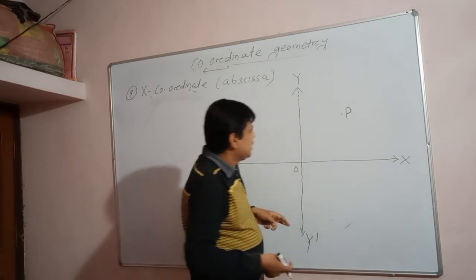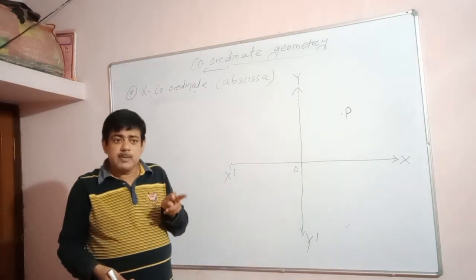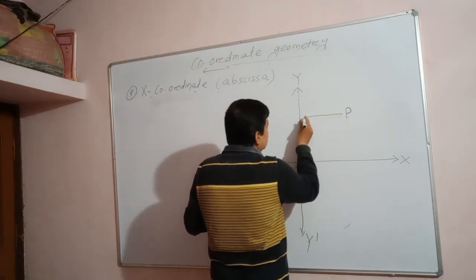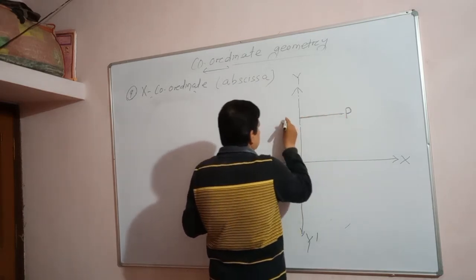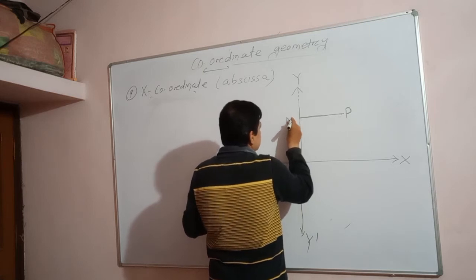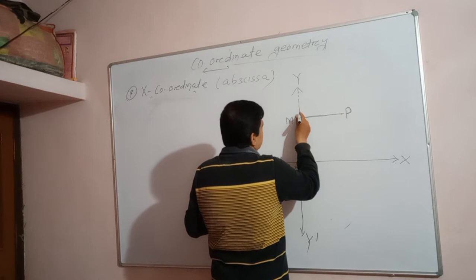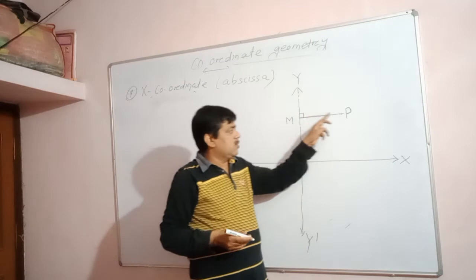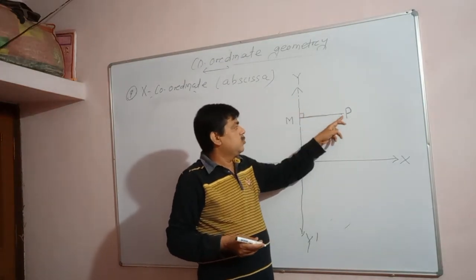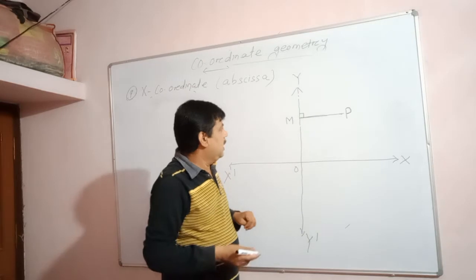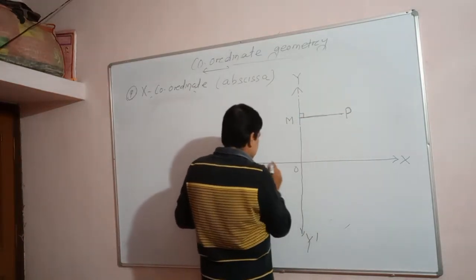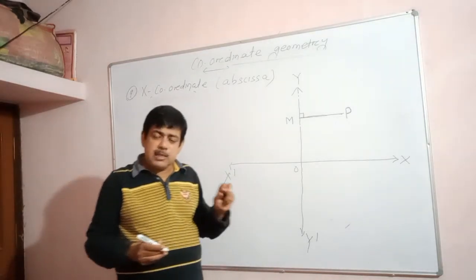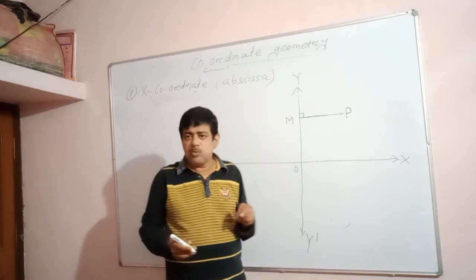So my question is, if I ask you what is the distance of the point P from the y-axis? Students, you know the distance means the perpendicular. So we have to draw a perpendicular, suppose M. So PM is perpendicular to the y-axis. So the distance of the point P from the y-axis is the perpendicular PM. And this line is parallel to which axis? The x-axis. And lines parallel to the x-axis are the values of x. So these indicate the x coordinate.